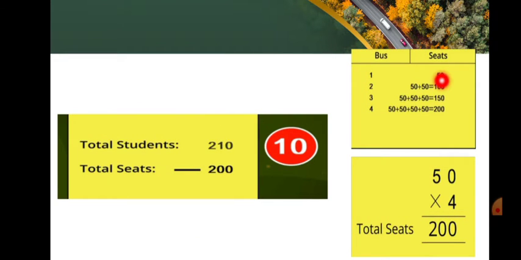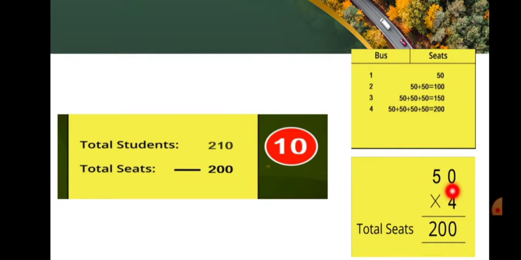So, in the first bus, we can accommodate 50 students, and in the second bus, we have another 50 seats. So, we can accommodate 100 students. In the third bus, we have another 50 seats. So, 50 plus 50 plus 50, 150. So, we can accommodate 150 students in three buses. For the fourth bus, let me add 50 to that. 150 plus 50 is 200. So, 200 seats are available for the students.